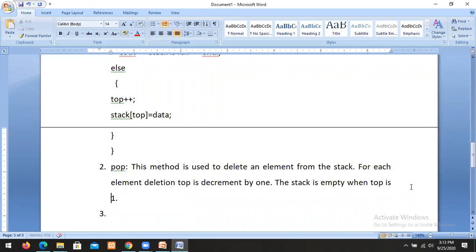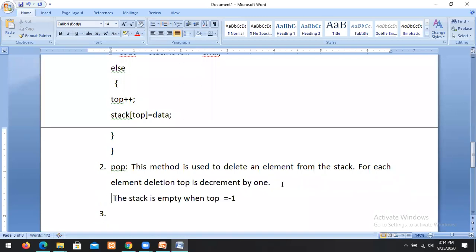That's what we call pop. So what is the algorithm?